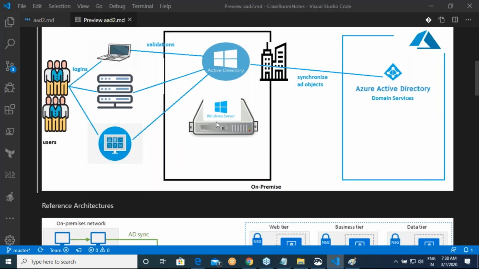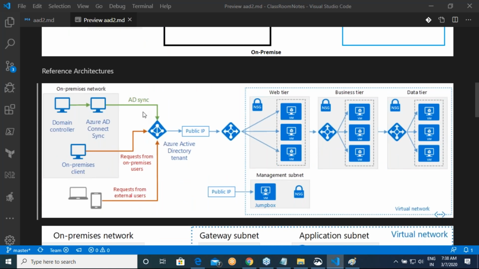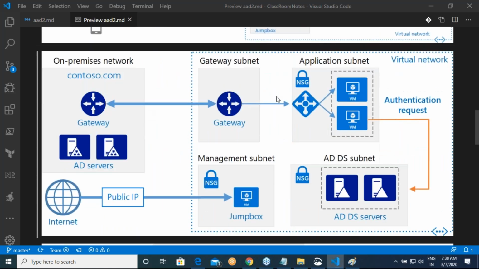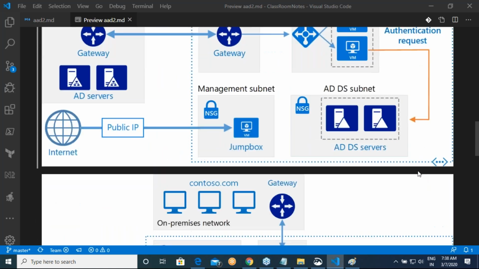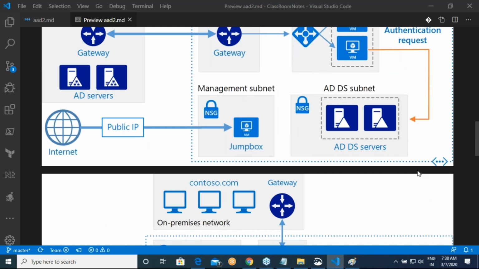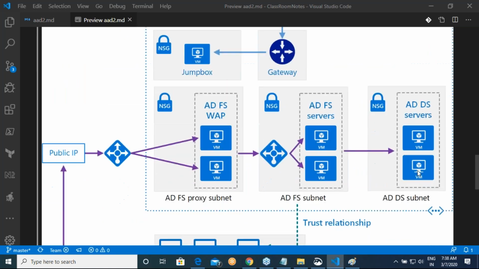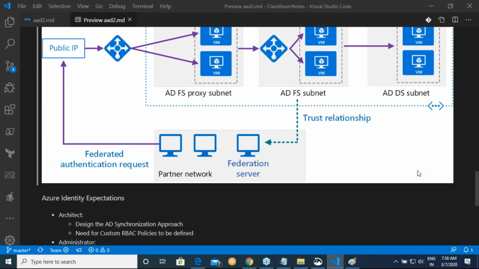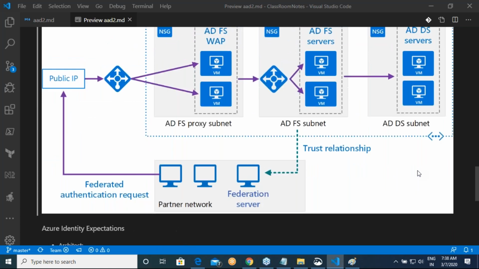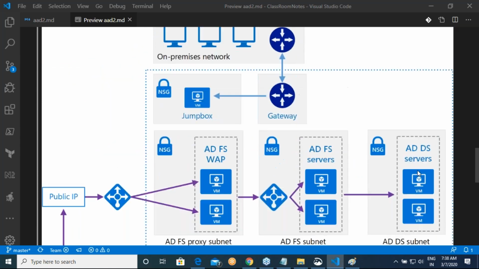And while we are doing this, we have to look at all the possible approaches. One is AD sync, the other one is this kind of authentication request. The other one was directly an authentication request to this. And then basically creating something called federation services. What these things are all about.